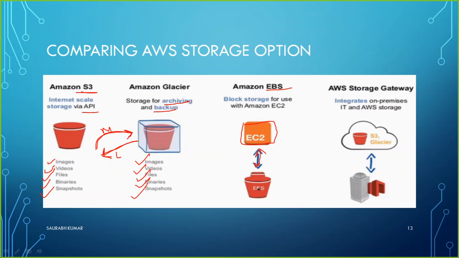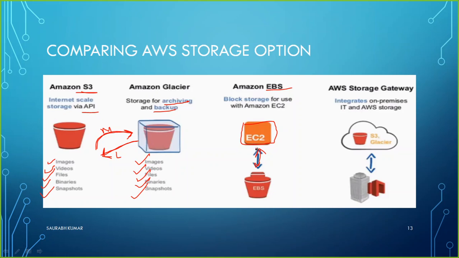When you create a new machine, you always decide the storage size, 500 GB, 20 GB, 200 GB, whatever EBS size you decide. It looks like your local hard disk, but it is not your local hard disk.